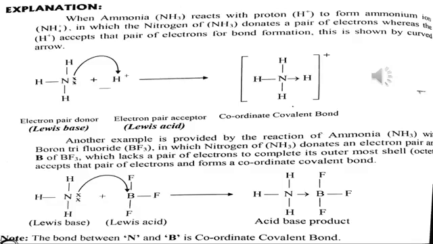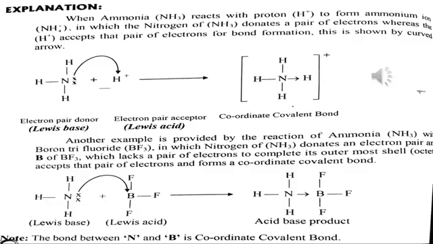Now take another example. It is at the bottom of this slide, and it is the reaction of ammonia. Same ammonia NH3, nitrogen has attached 3 hydrogens, and you can see the electron pair is free. And ammonia is reacting with boron trifluoride, BF3, B for boron and F for fluorine, boron trifluoride. Boron has attached 3